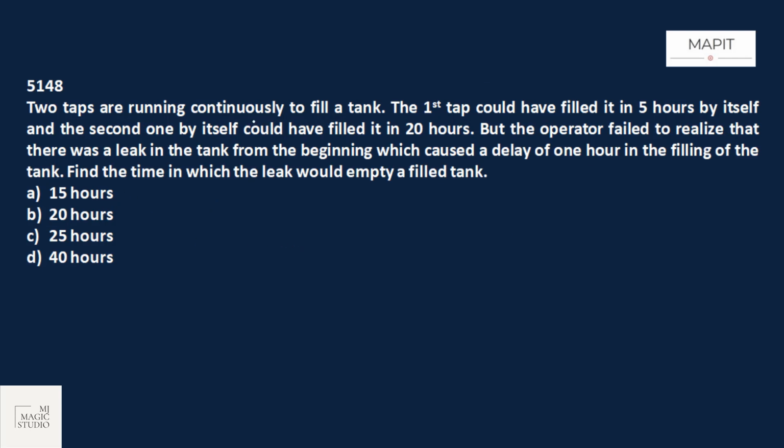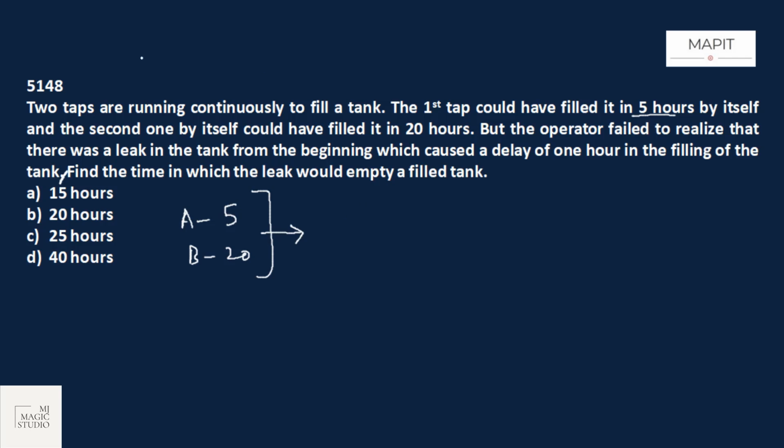Two taps are running continuously to fill a tank. The first tap could fill it in 5 hours by itself, and the second one by itself could fill it in 20 hours. But the operator failed to realize that there was a leak in the tank from the beginning, which caused a delay of 1 hour in the filling of the tank. Now, let's see if there was no leak, and these two pipes are working together, then in how much time they can fill the tank.